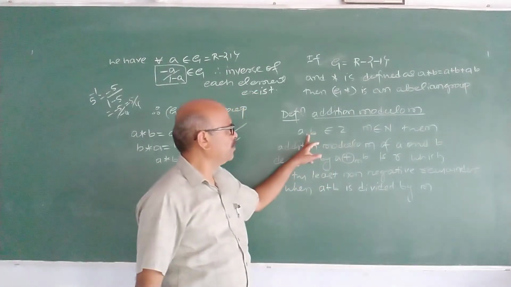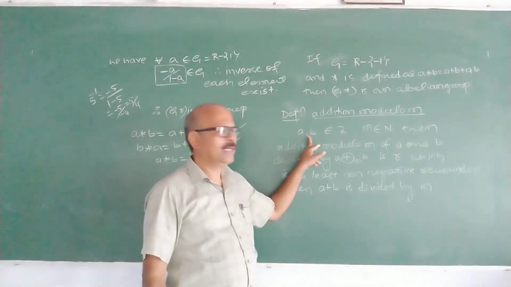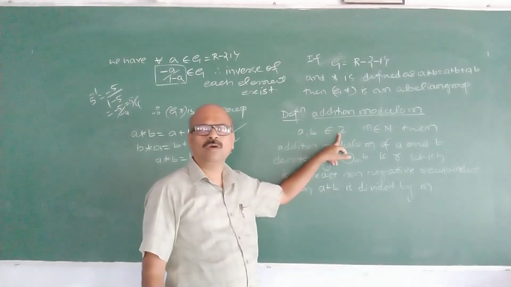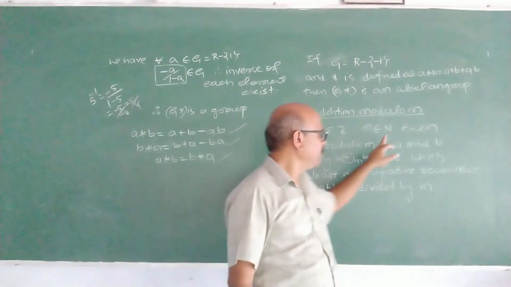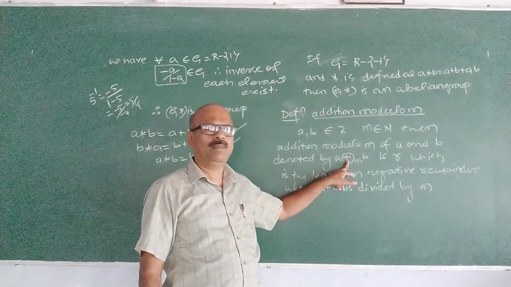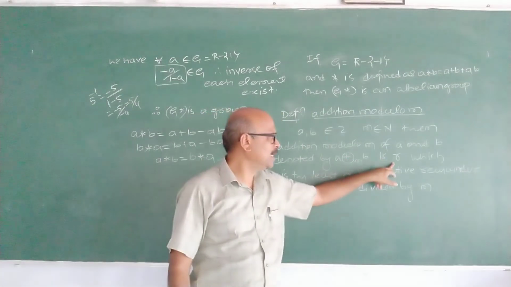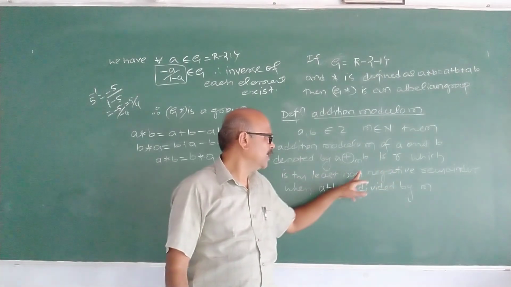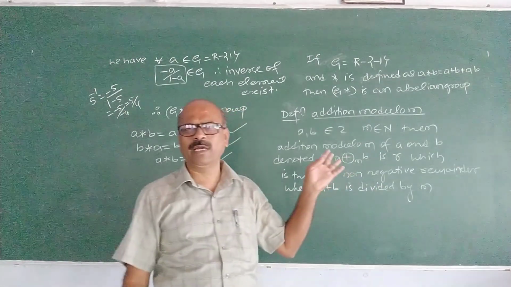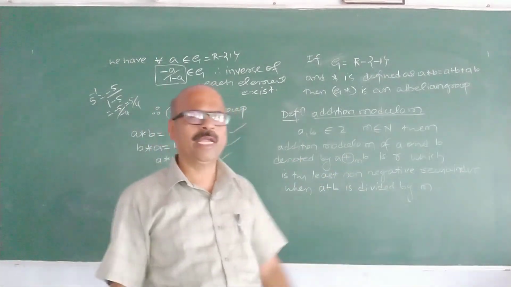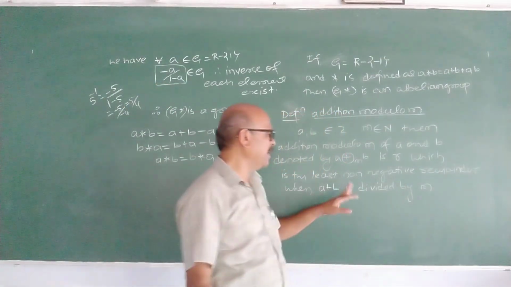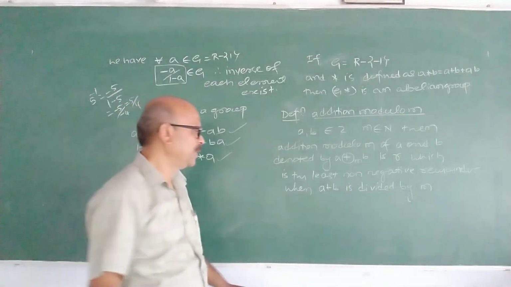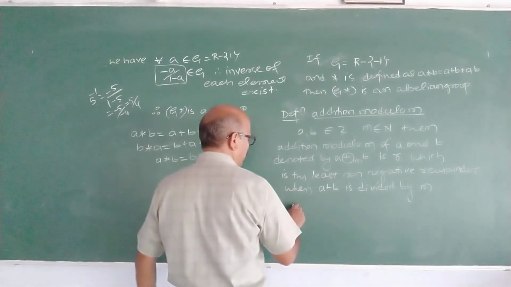Addition modulo m of A and B, where A and B are any 2 integers, 0 or positive or negative, and M is a positive integer, is R, which is the least non-negative remainder when A plus B is divided by M. I give an example here.